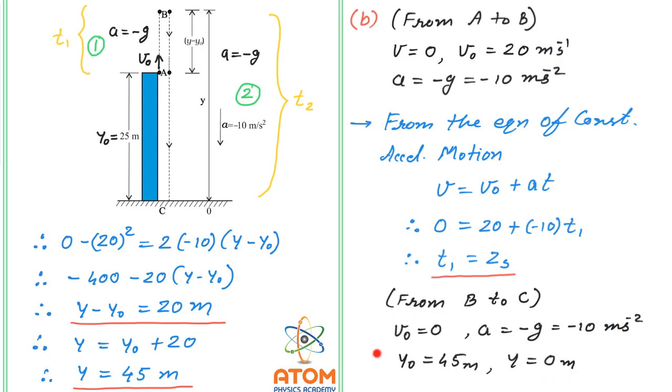Now you can see, from these values we can use the equation y minus y0 is equal to v0 t plus 1 half a t square and find out the time t. So let me create some space for that.